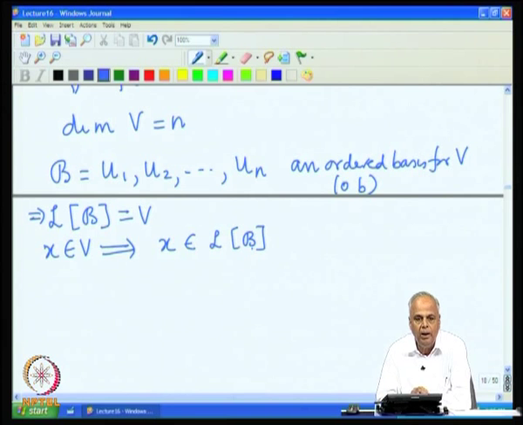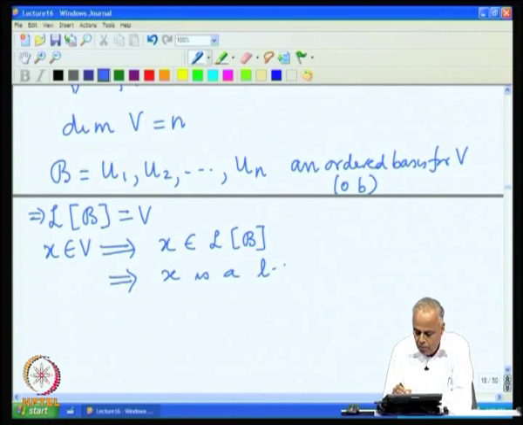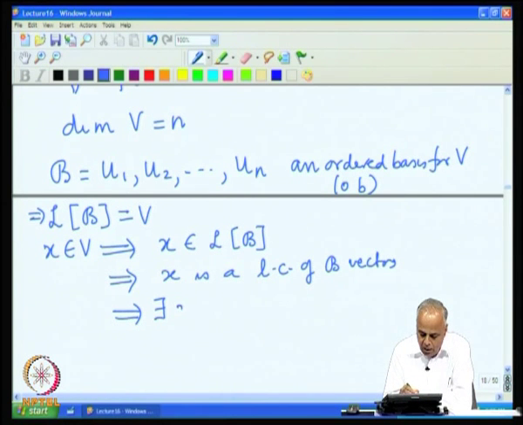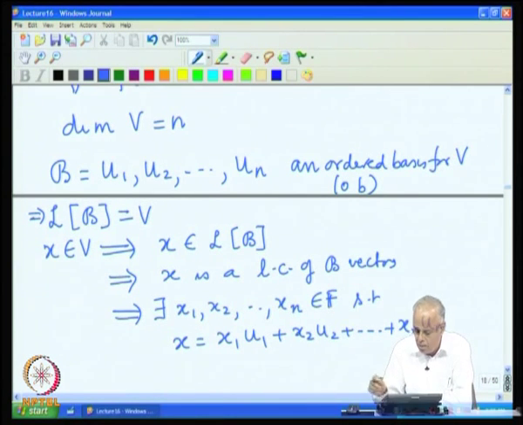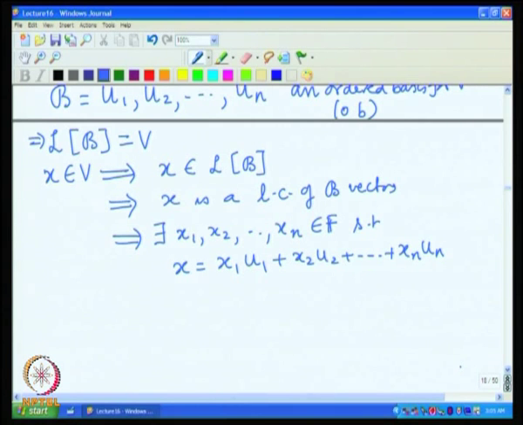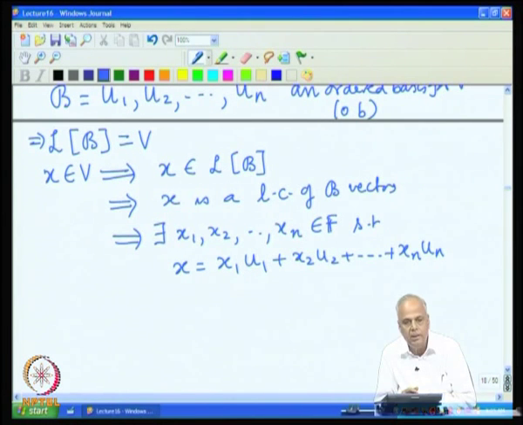If x is in LB, that means x is a linear combination of B vectors, and therefore, there must exist suitable coefficients. So, there exists x 1, x 2, x n in F such that x can be written as x 1 u 1 plus x 2 u 2 plus etcetera x n u n. So, every vector in V can be expressed as a linear combination of these basis vectors.